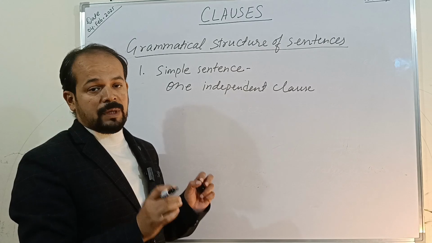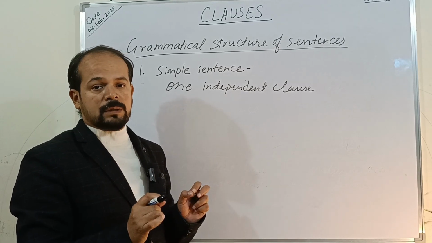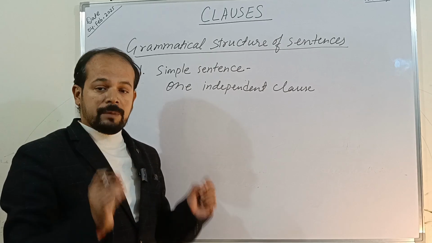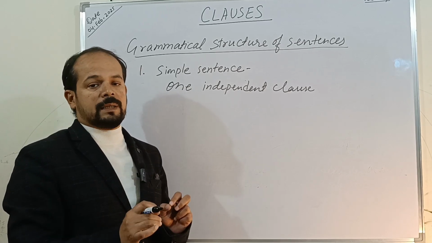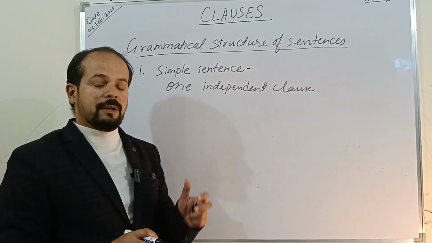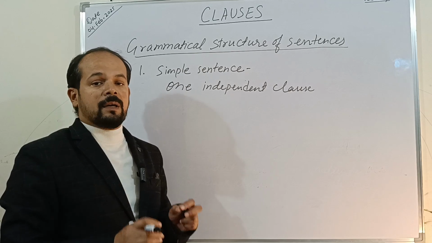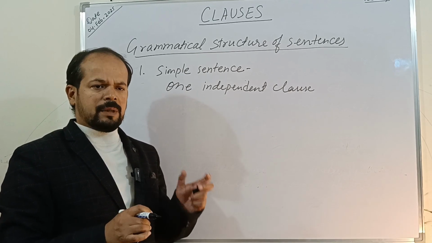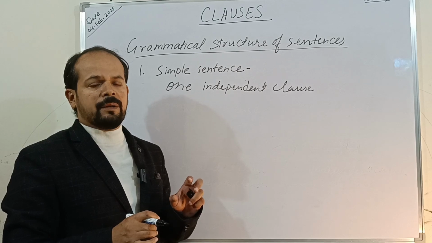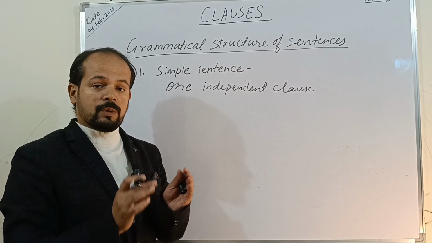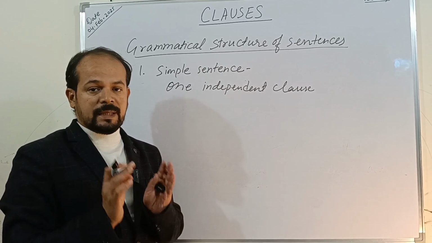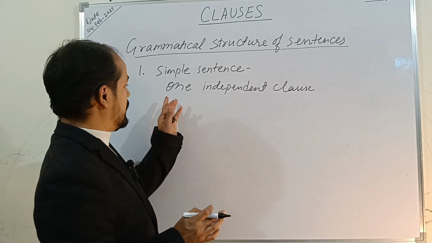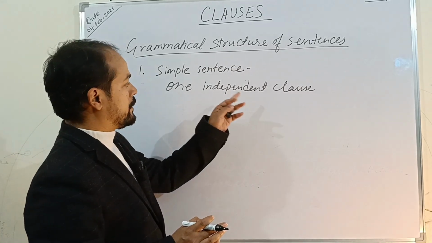So a simple sentence will have only one clause, right? Only one finite verb, right? A finite verb is the main verb in any sentence. We can also understand it in another way: a sentence with a single subject, though the subjects can be more, but it will have its own subject and predicate. One set of subject and predicate will be there, okay? So it is only one independent clause.